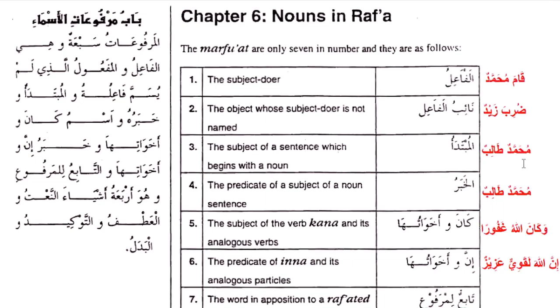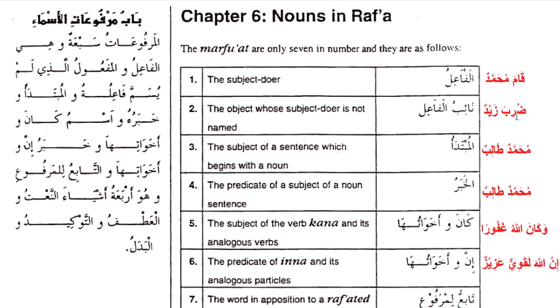The doer is not known. So the thing that is being affected by the verb is called a na'ibul fa'il. If I say Muhammad was beaten, there is no doer, just that he is the recipient of the verb. So the recipient of the verb is what we term the na'ibul fa'il.